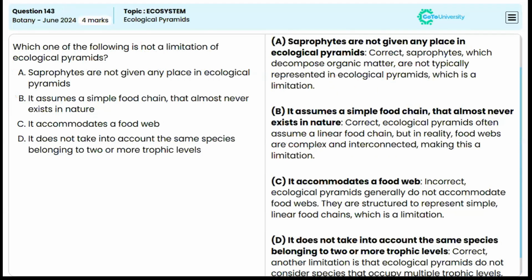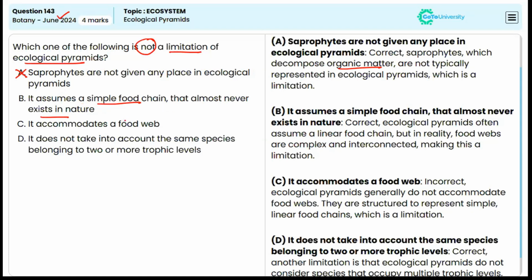Now, moving to the next question. This is from June 2024. Which one of the following is not a limitation of ecological pyramids? Just now we read this. Saprophytes are not given any place in the ecological pyramids. This is true regarding the limitations of ecological pyramids, isn't it? Saprophytes which decompose the organic matter are not typically represented in ecological pyramids, which is a limitation. Option A is incorrect. It assumes a simple food chain that almost never exists in nature.